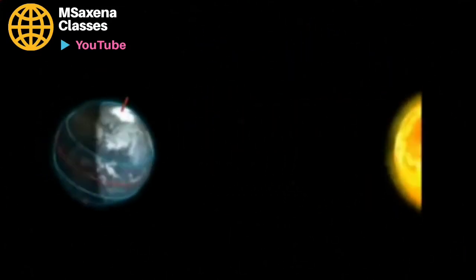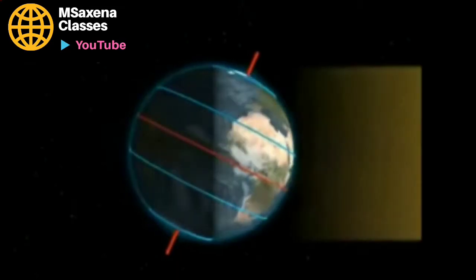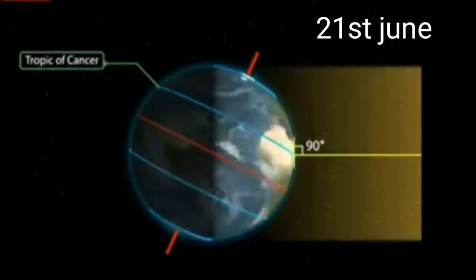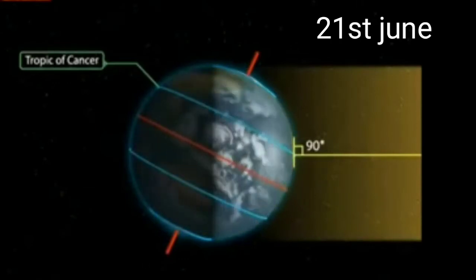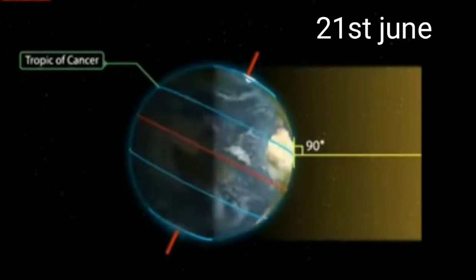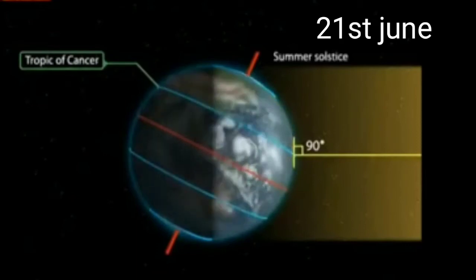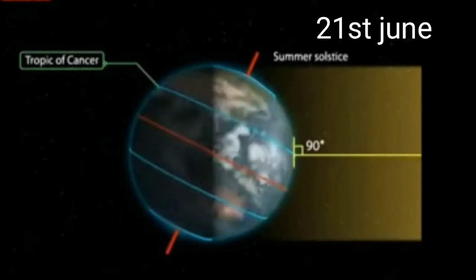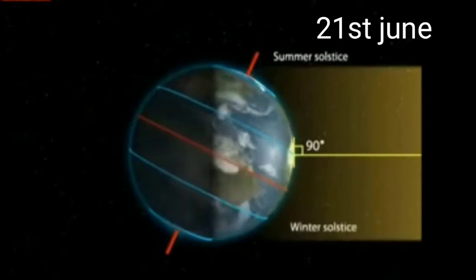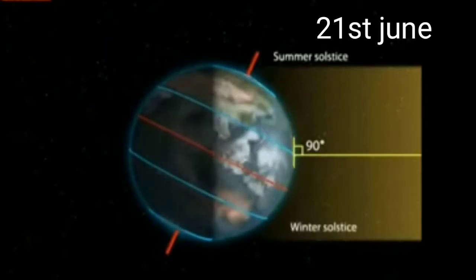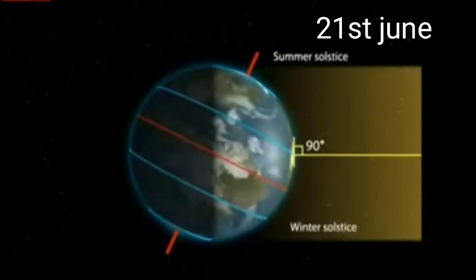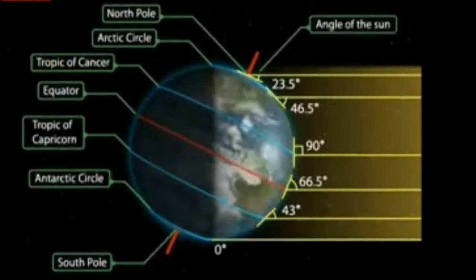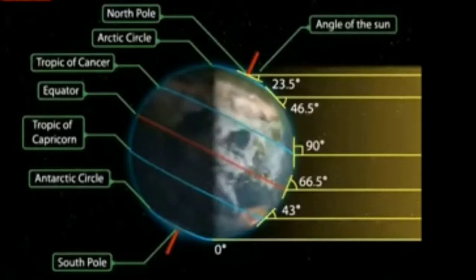You see that on 21st June the northern hemisphere is tilted towards the sun. You know, on 21st June we have the longest day and shortest night. Why is it so? At this time, on 21st June, the rays of the sun fall directly on the Tropic of Cancer that lies in the northern hemisphere. When rays fall directly, this complete area receives maximum heat. That is why in the northern hemisphere it is summer.